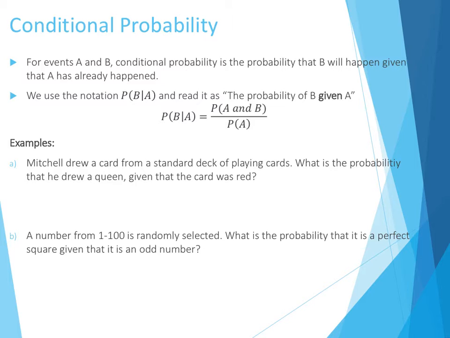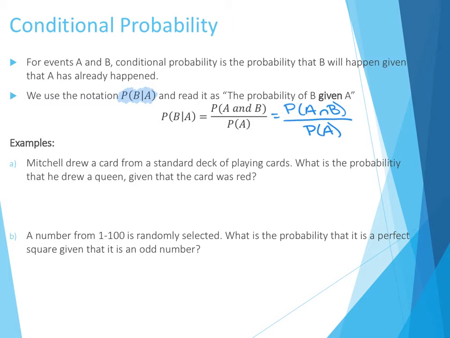So when we talk about conditional probability for events A and B, conditional probability is the probability that B will happen given that A has already happened. So we use the notation, the probability of B given A, that bar says given. And the way we'd calculate that is we would talk about the probability of A and B happening, and we would divide that by the probability of A happening. And that's just one way to calculate it. A lot of times we just don't even have to pay attention to certain parts of that, and we'll get into that a little bit later.